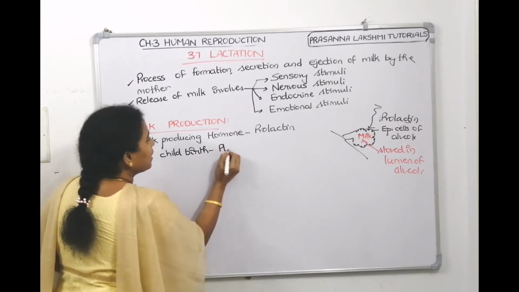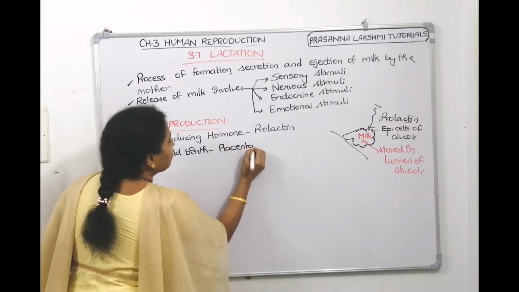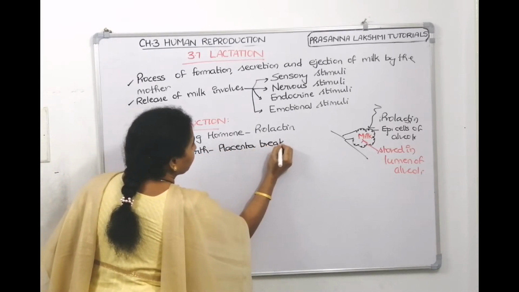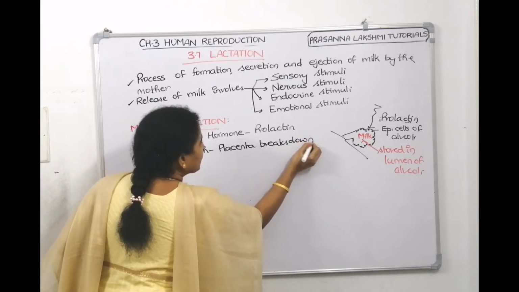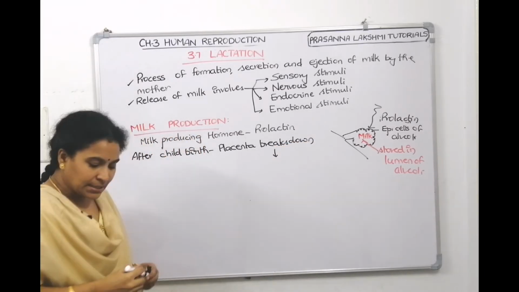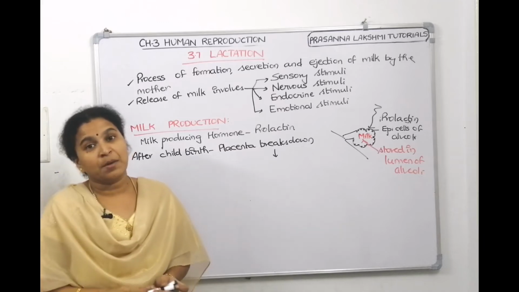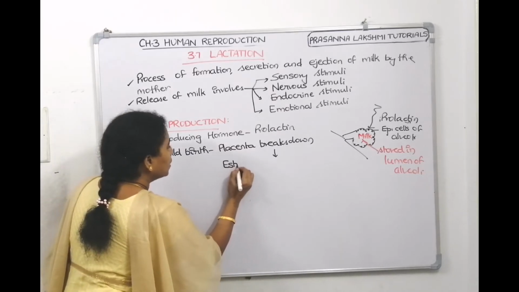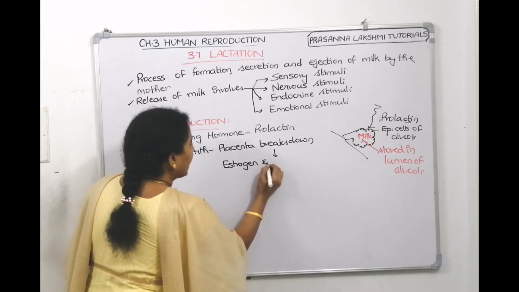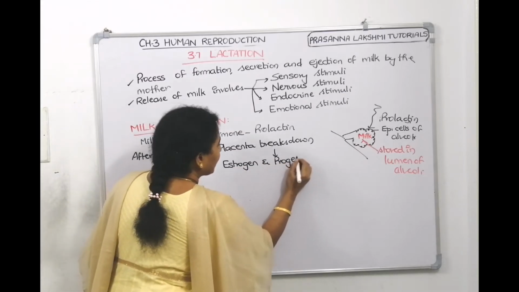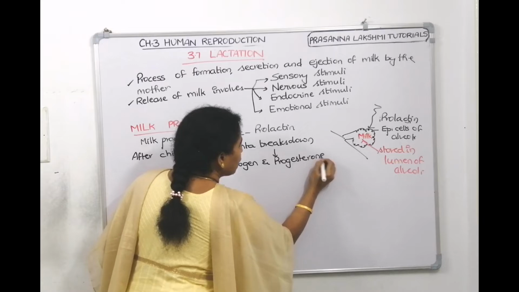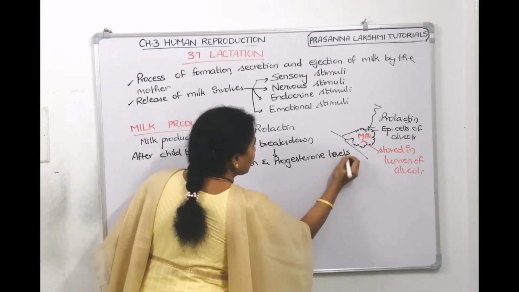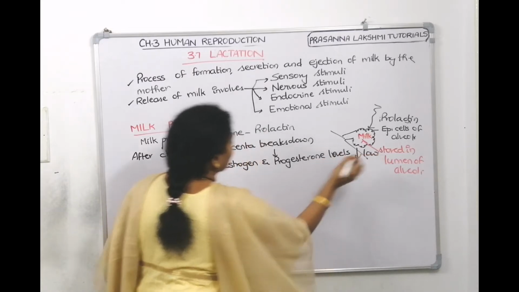What happens? Tell me. The placenta breaks down. The placenta produces estrogen and progesterone. When the placenta is not there, the estrogen and progesterone levels will go low.